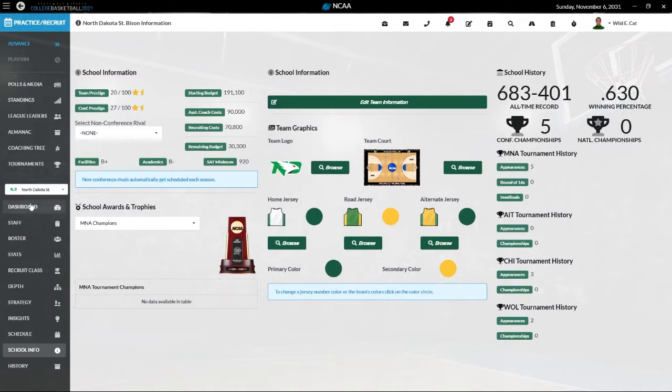I had to sim ahead a bit because I needed to get up to May 1st, and then I figured once I got up to May 1st, I would just sim ahead to the beginning of the season. You guys didn't need to watch me recruit because that's not the point of this, right? The point of this is to advance up through the promotions and try to win the NCAA tournament. So we ended up losing in the semifinals of the NIT to Tennessee, who went on to win the NIT. So it ended up being a pretty good season.